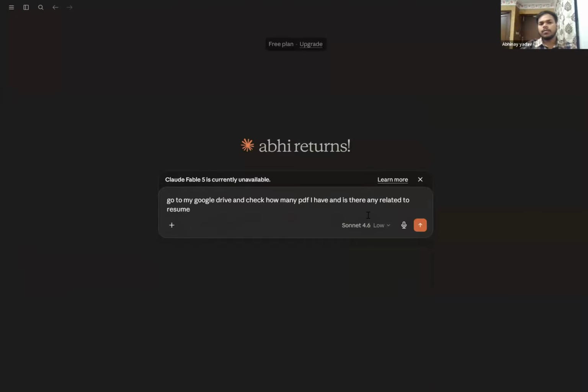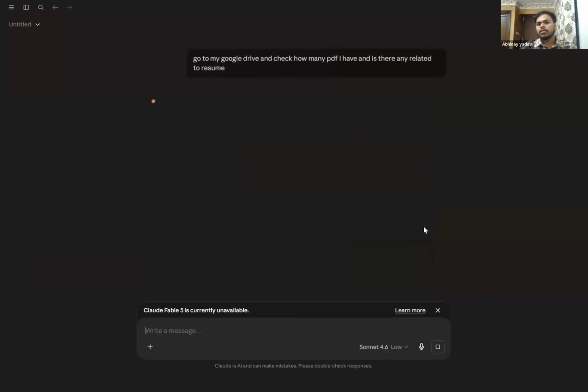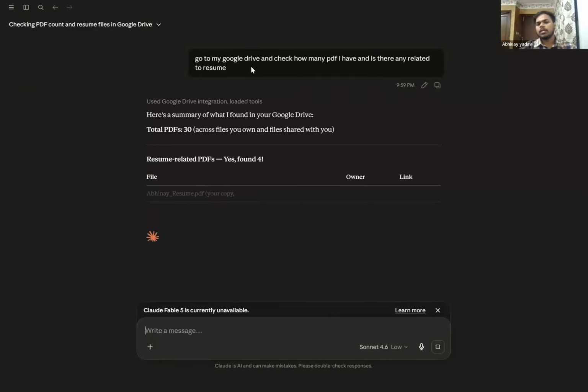What will happen when you give this prompt is that your Sonnet model, which is available in this Claude, is going to do the reasoning over this particular command. It will understand just like we humans do. And again, it is going to hit enter. You can see over here, finding the tool. We have n number of tools, so it is going to find the most appropriate tool for this particular work. Although if you do not define it, that will also work.